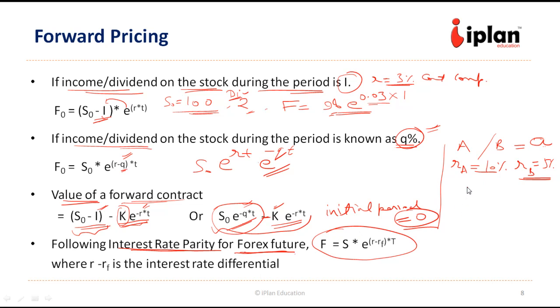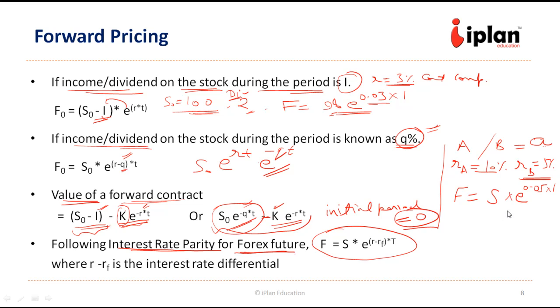It is going to be forward is equal to S into e to the power RA minus RB, which is the interest rate differential. So 0.05 into T, T suppose 1 year, for example. So this is what your interest is going to be.